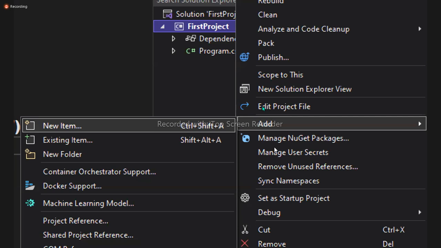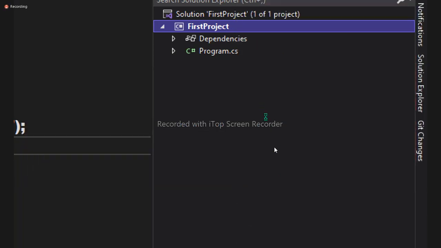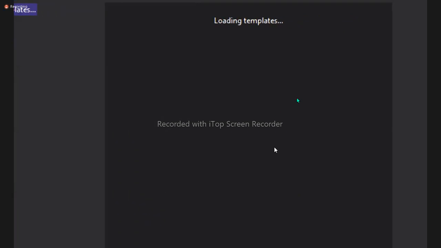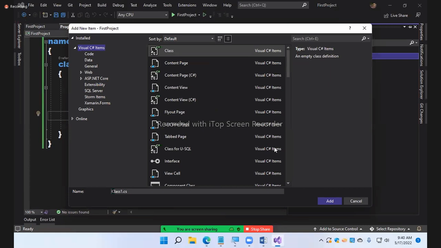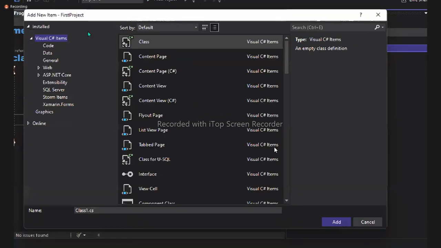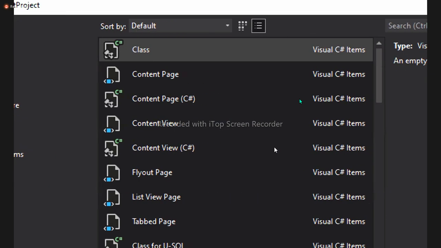The item can be a structure. The item can be an interface. Or you can add a HTML file, a CSS file, anything you can add. Watch it. When you click on the new item, it will show you a list of items. See, you can add all these things in your project. It opens one window. We call that the add new item window. And under that, it will show you the list of options.